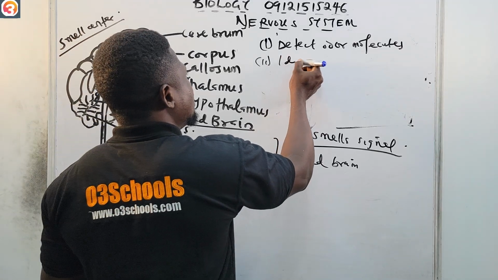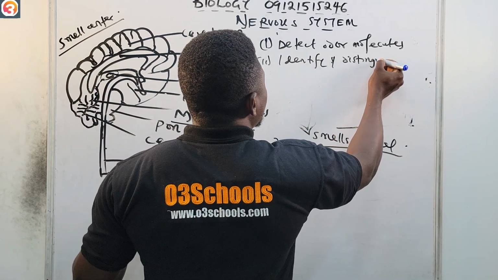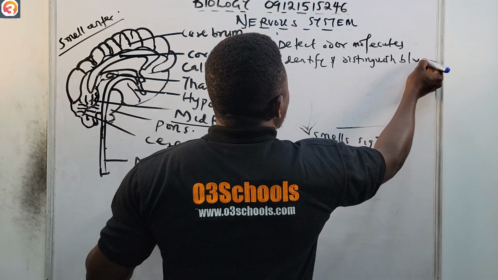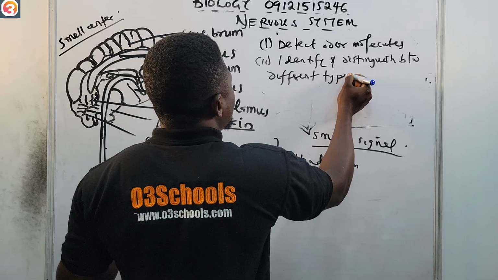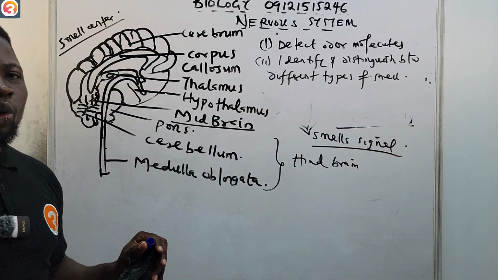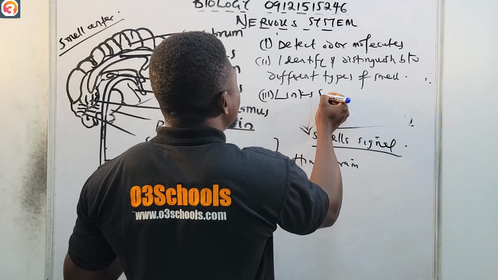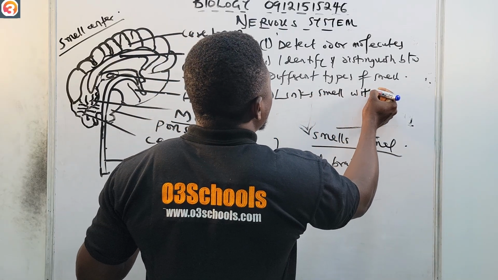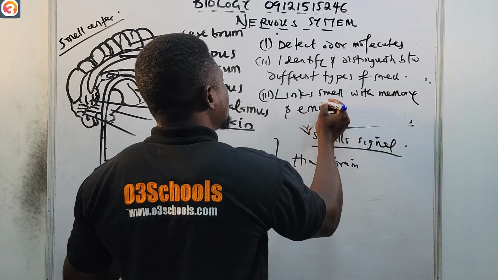And number three, it links smell with memory and emotions.